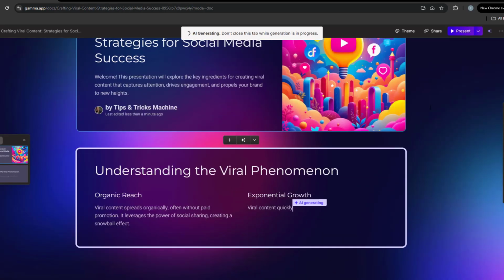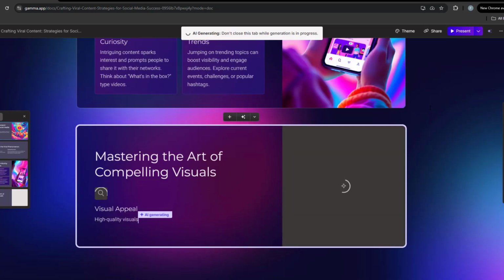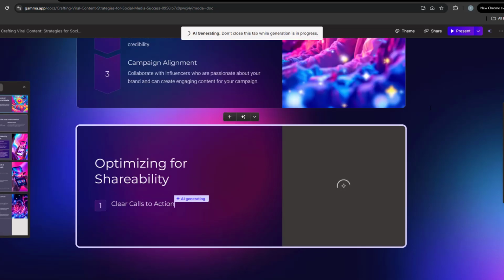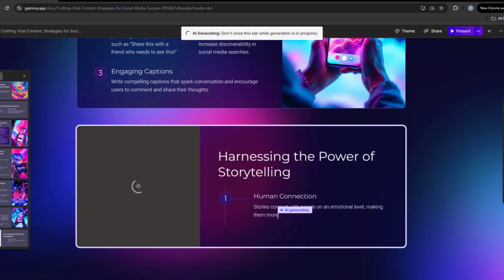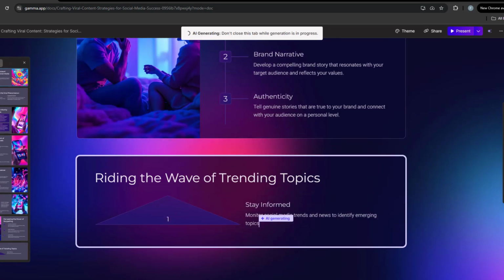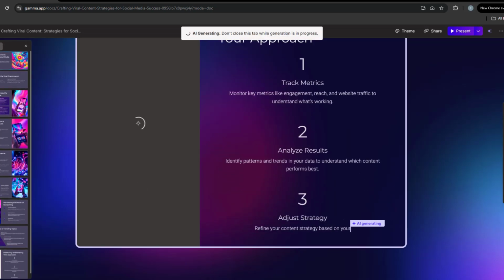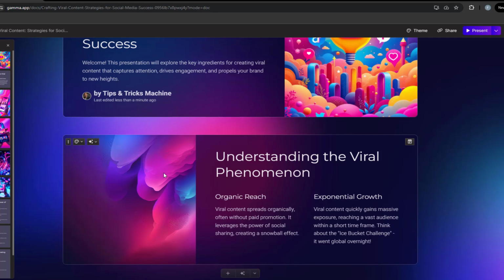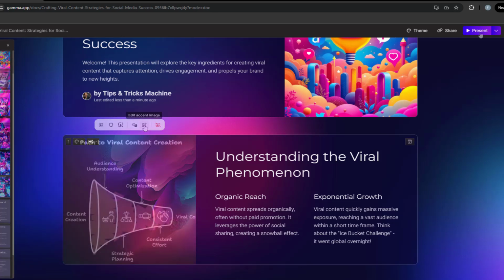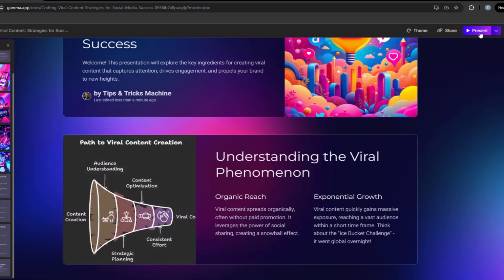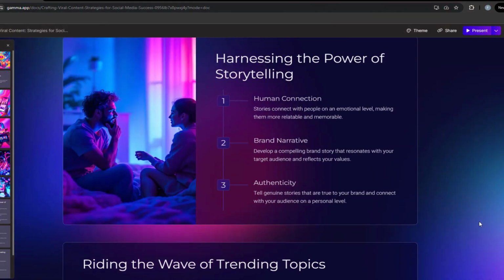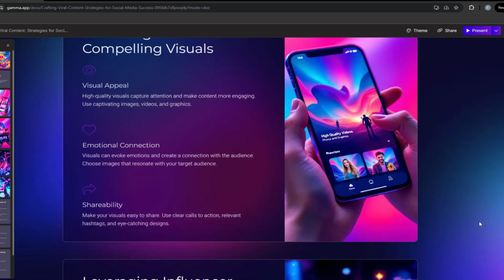It's creating the entire presentation in real time. I'm not editing anything here. It's writing all the content and even creating some visuals for us. The visuals and images are all AI generated, and we can change the layout or switch the image if we want. So for example, if we take the graphics we created in Napkin AI, we can upload them into our presentation. With Gamma's AI and flexibility, you can create some pretty slick and engaging presentations in a matter of minutes.